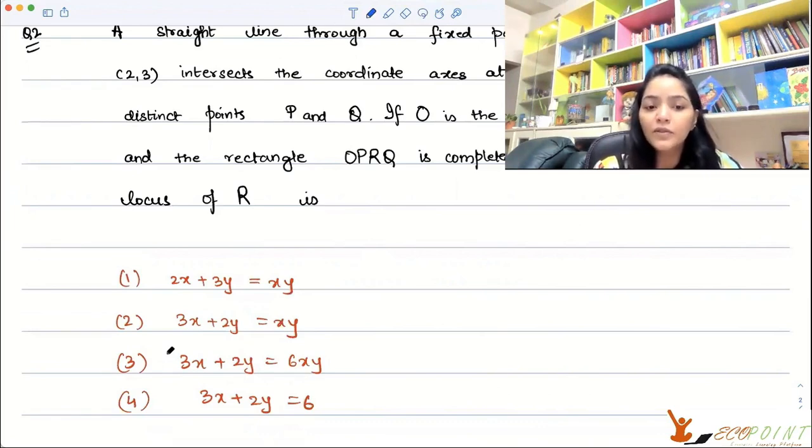Or 3x plus 2y equals xy. Or 3x plus 2y equals 6xy. Or 3x plus 2y equals 6. What is locus?